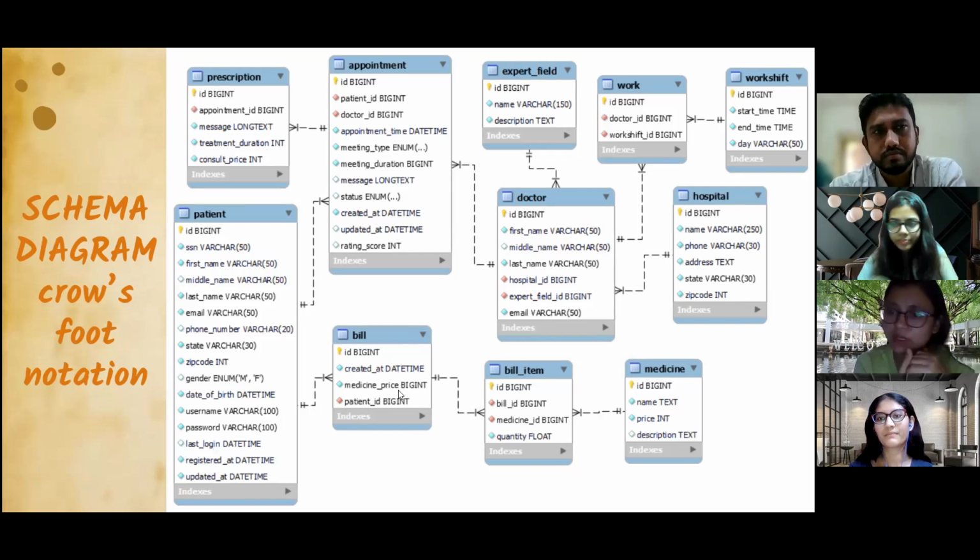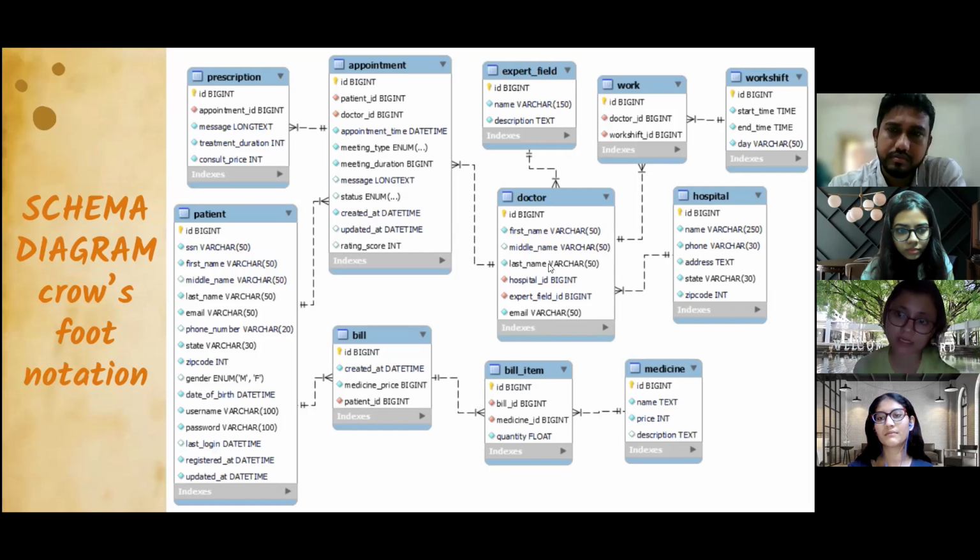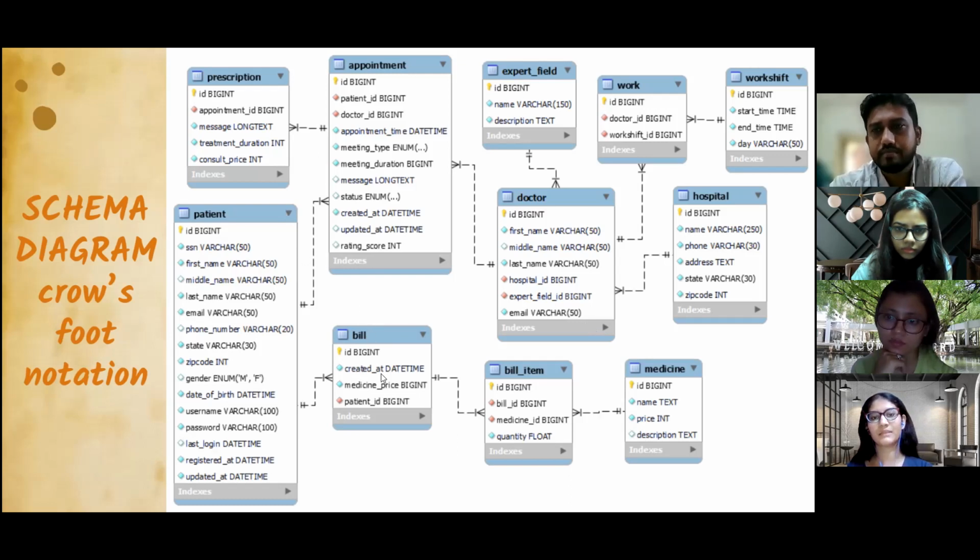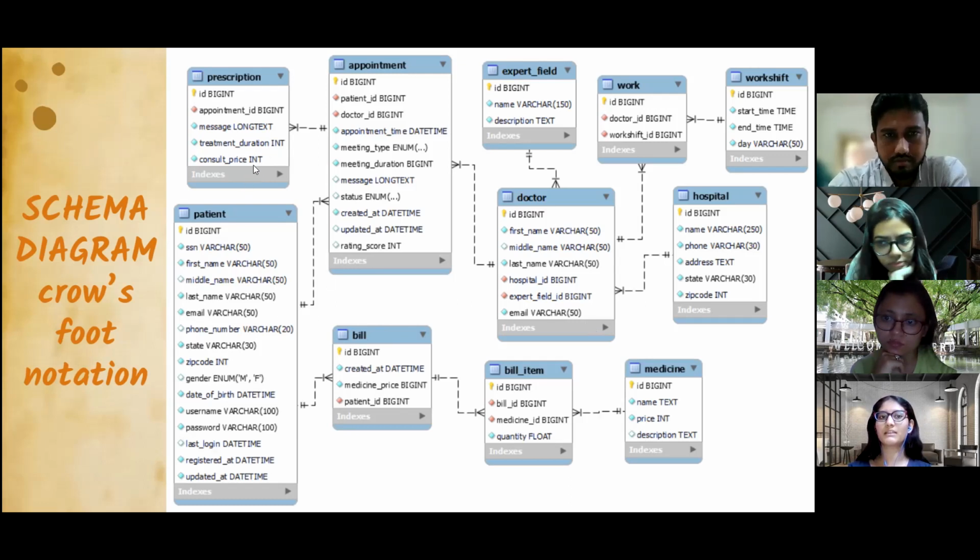So the platform gets money only from medicine, and the doctor gets their fee separately? Yes. The bill generated is only for the medicine price here. The merging of the medicine price and consult price is done in one of our queries.